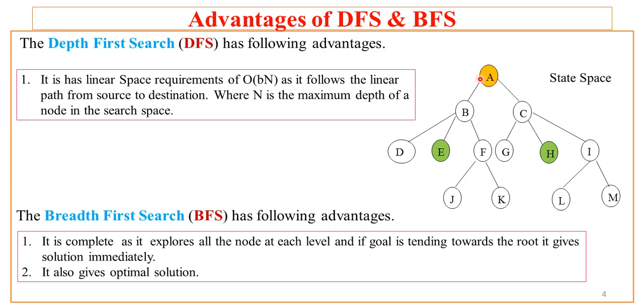For example, it explores the level 0 node, that is node A, then level 1 nodes, that is B and C, then it explores all the nodes at level 2, that is D, E, F, G, H and I. So while accessing the nodes at this level, it will definitely arrive at node E, and as E is the solution, we get the solution. This way BFS has the advantage of having a guaranteed solution, that is, it is complete, and it also gives an optimal solution.